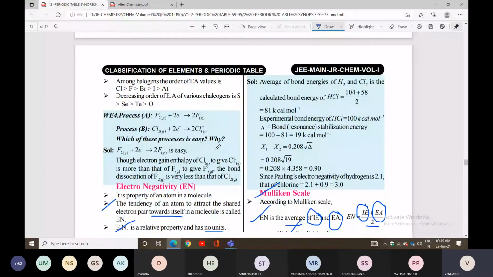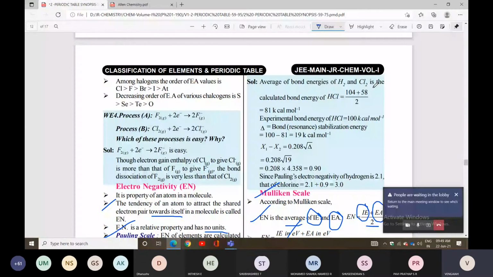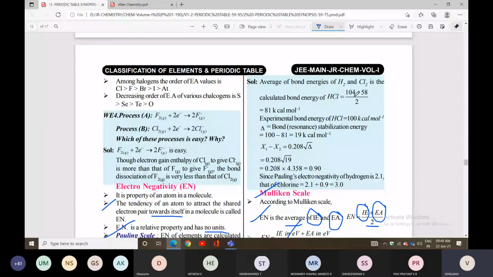So look here. The average of the bond energy of H2 and Cl2 is the calculated bond energy of HCl. So you can calculate the average, 104 plus 58, divided by 2. Same type for chlorine, for hydrogen also. So the experimental bond energy is given. Then you can go for x1 minus x2 equal to square root of delta into 0.208.